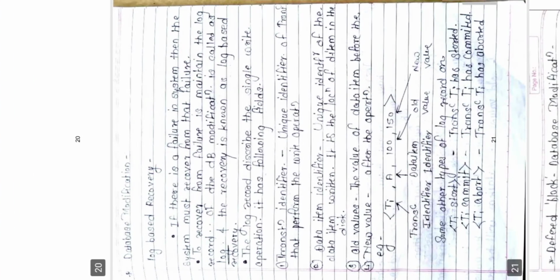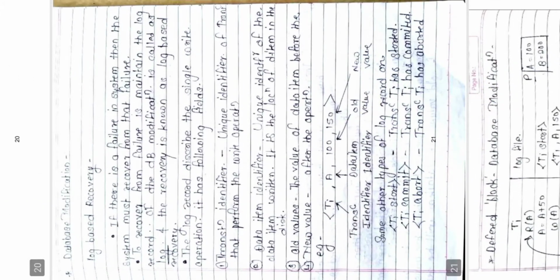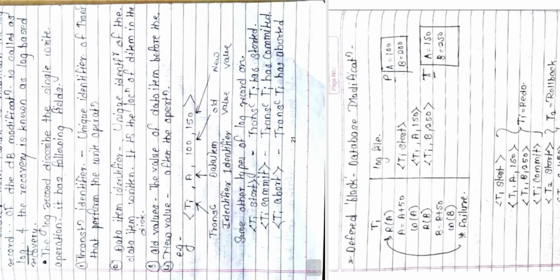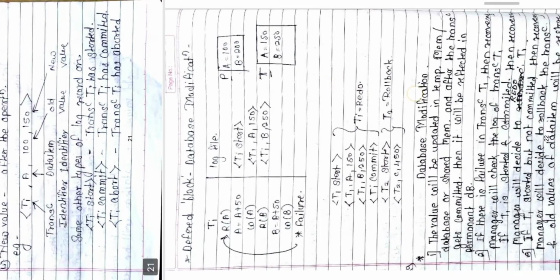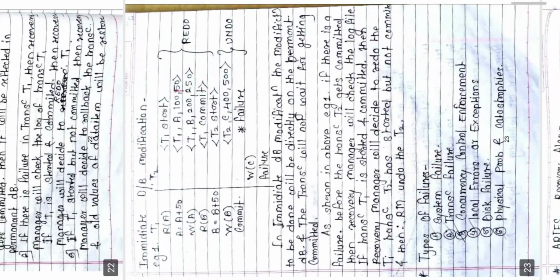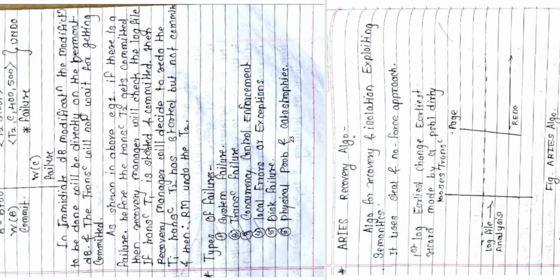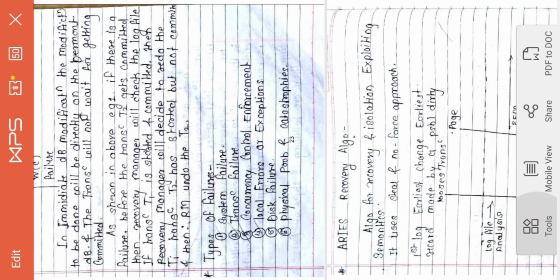Then we started with the last topic we have seen, called database modification. It is part of recovery. There are two types of recovery possible: log based recovery, in which we have two cases, the deferred database modification and the immediate database modification. We have seen in detail what deferred and immediate database modification mean. Then there was one question that I had not covered earlier, that I will cover here.